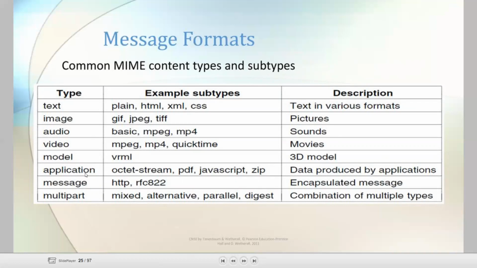Next, application. For application, it is ObjectStream, PDF, zip files, JavaScript. This is the data produced by the applications. Next, message. The message will be like HTTP, RFC. This is the encapsulated message. Last one is multipart. That means a message containing different kinds of information. The combination of multiple types: mixed, alternative, parallel, and digest. This is the combination of multiple types.